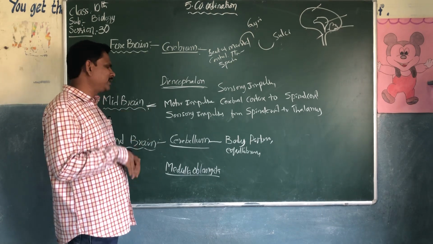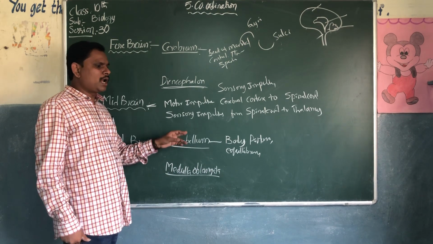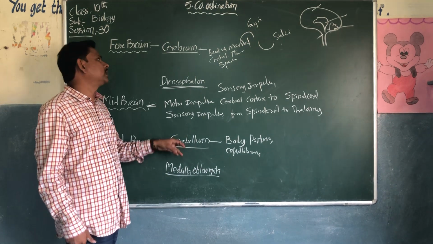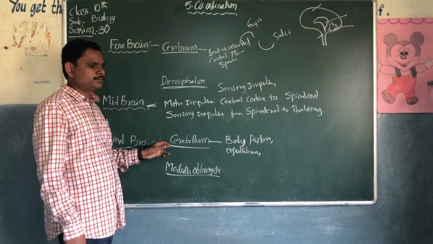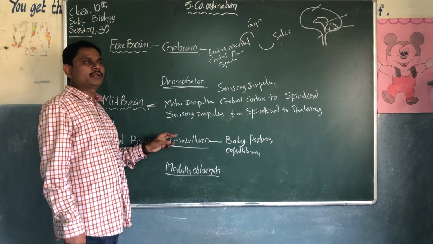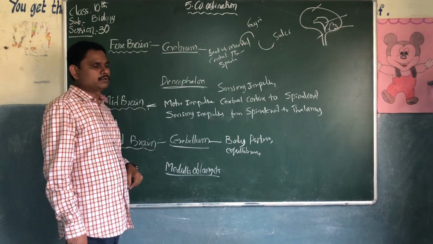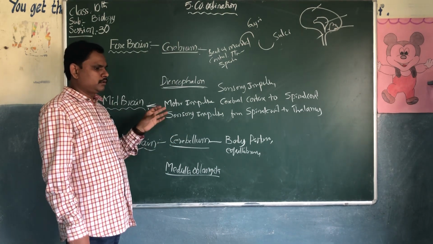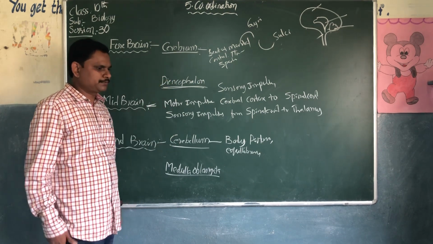Everything is controlled by the cerebellum. And it coordinates voluntary movements initiated by the cerebrum.